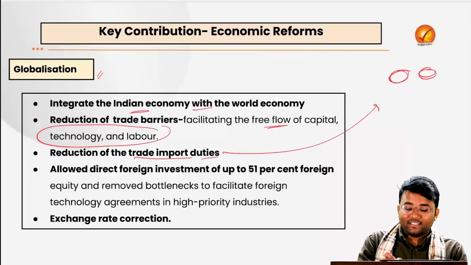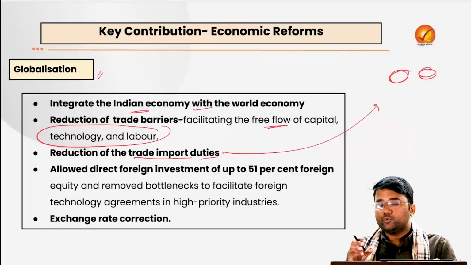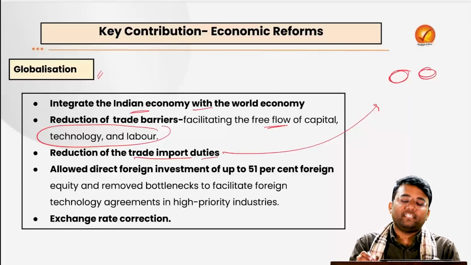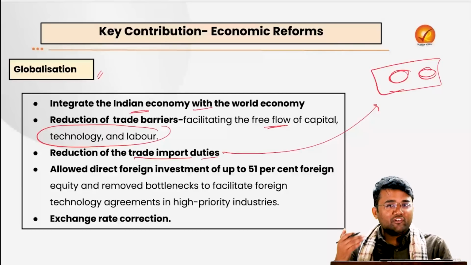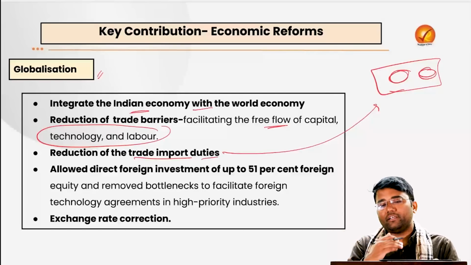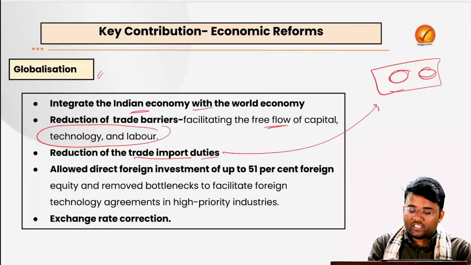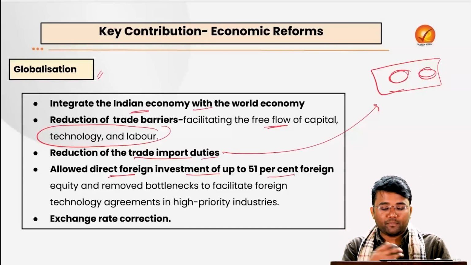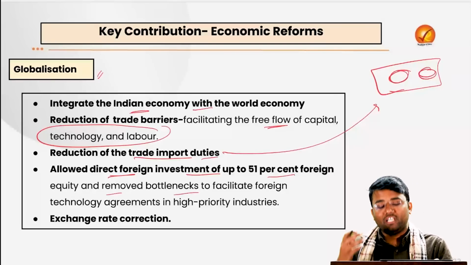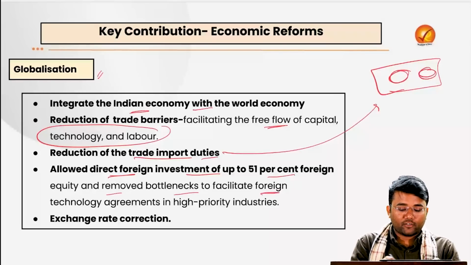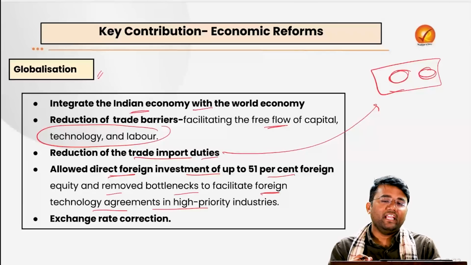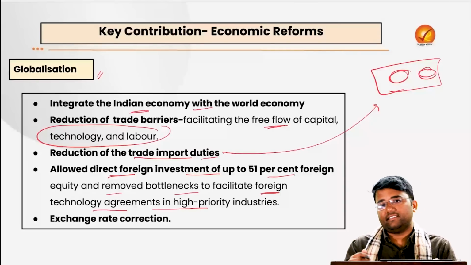So with globalization, when we reduced the trade import duties, it also helped in bringing down inflation in the economy. It has also helped in reducing the price of these products. It has also allowed direct foreign investment up to 51% of foreign equity, and removed the bottlenecks to facilitate foreign technology agreements in high priority industries, especially in the service sector.